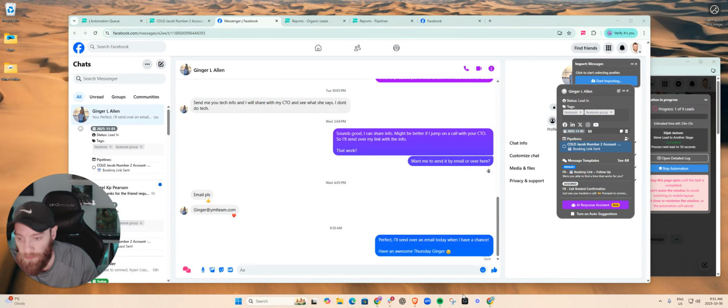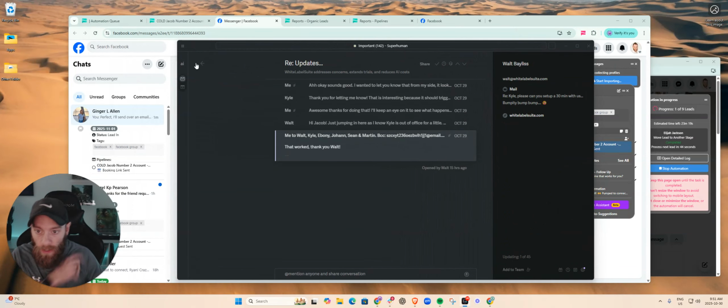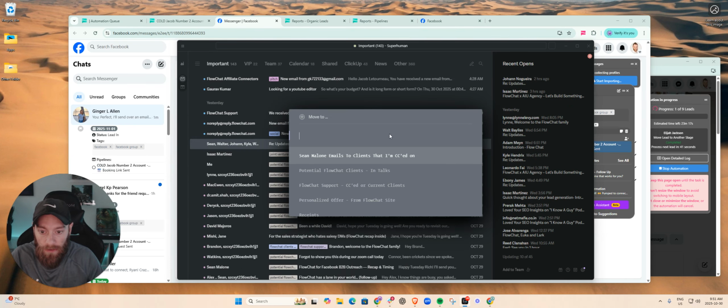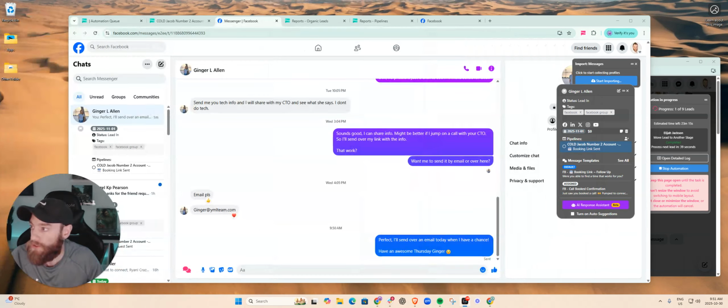I use something called Superhuman, but this is Gmail essentially. So I'm just gonna use my Gmail. We're gonna go in, and we're gonna write a nice little email to Ginger's CTO, and then from there, I'll do that a little bit later today. Most likely gonna book a call. So we have a book call there, which is awesome.